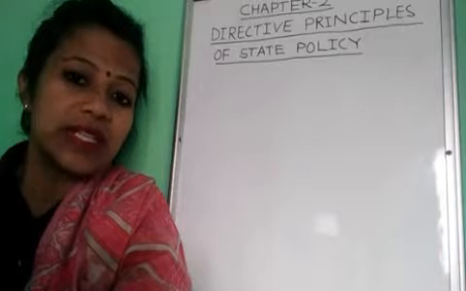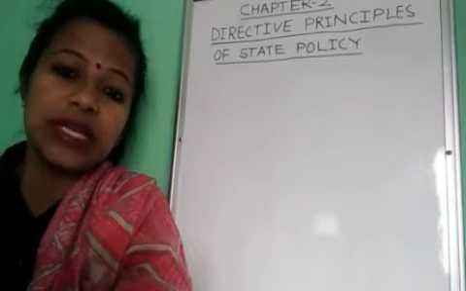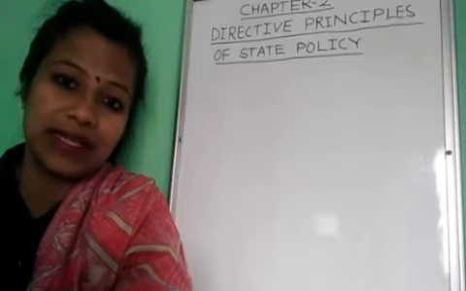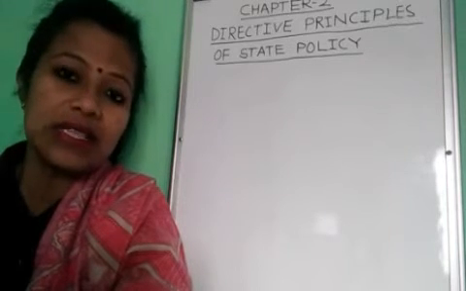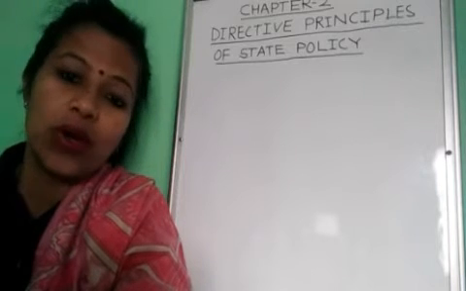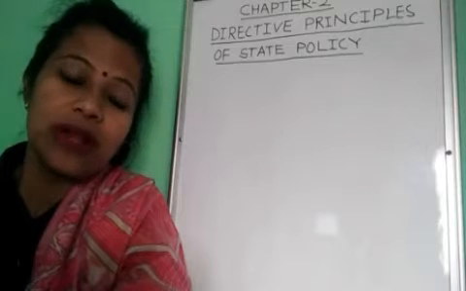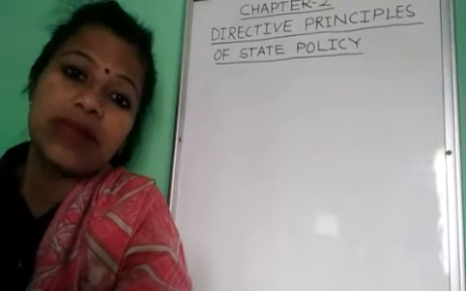What are directive principles? Directive principles are guidelines or directions to the state or to the country, for the welfare of the citizens.